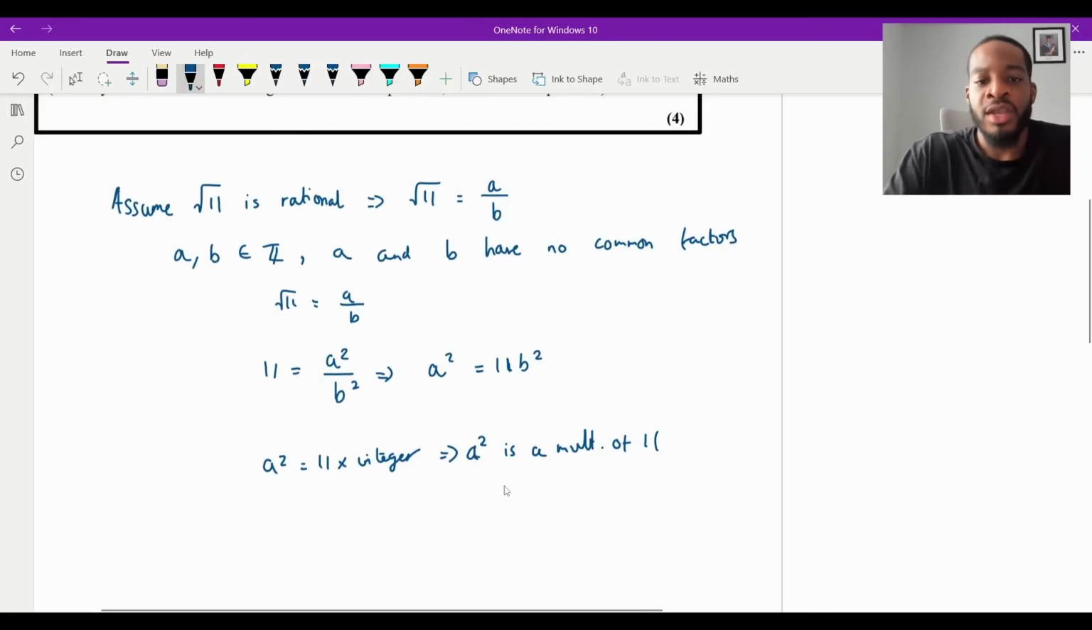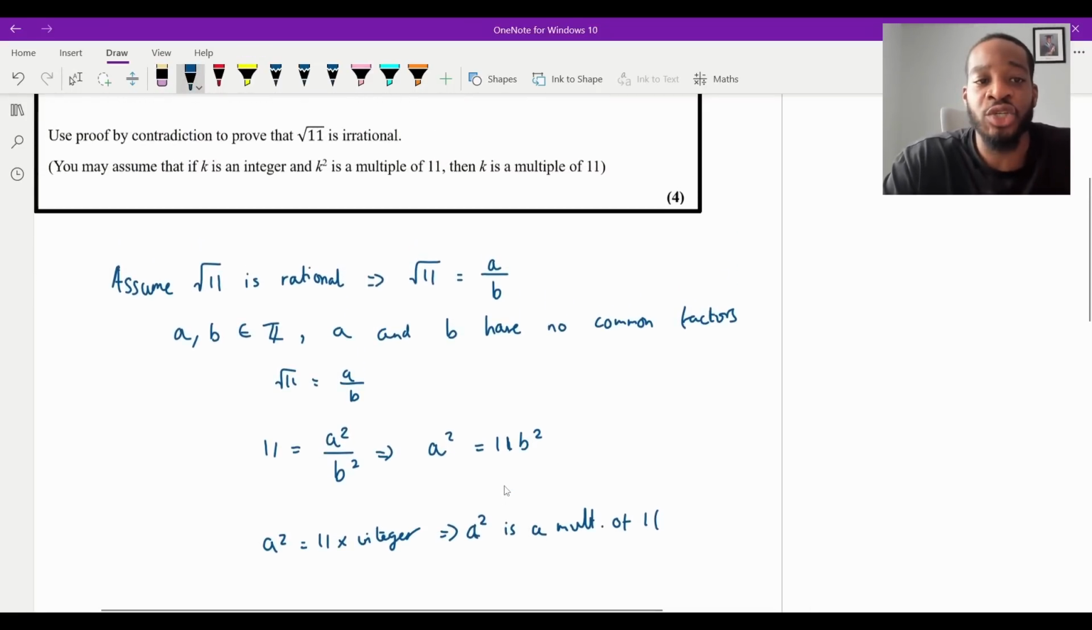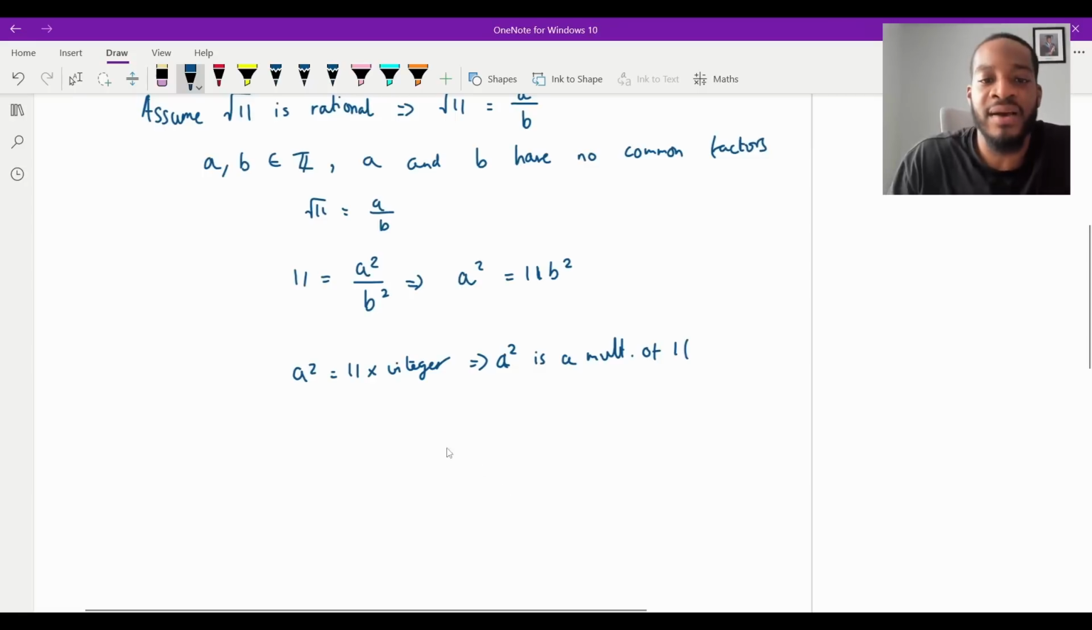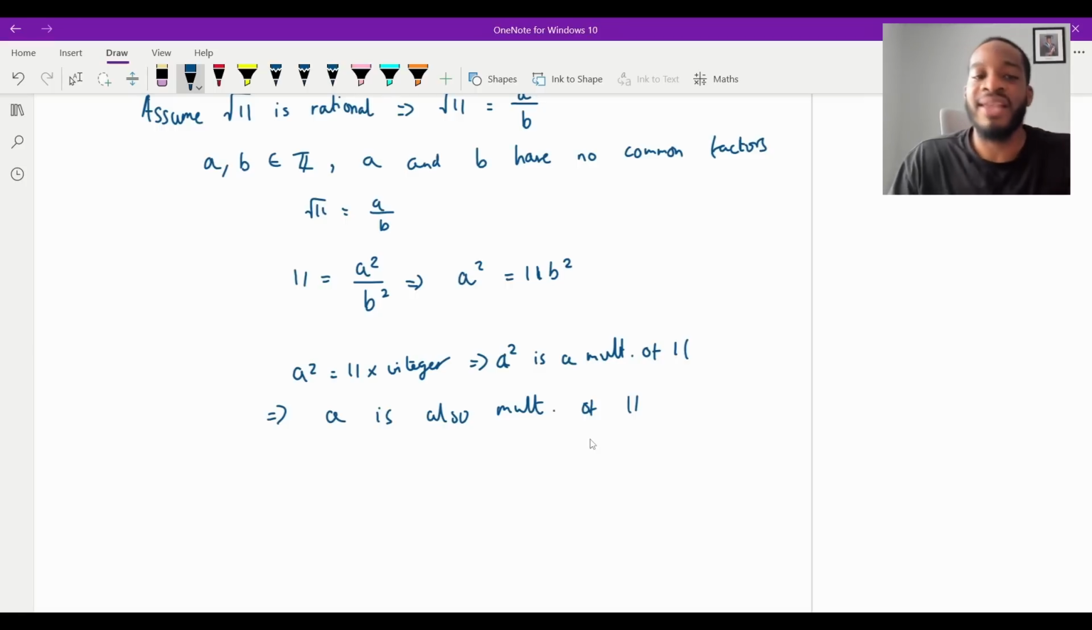Perfect. Right? Now, we've seen that a squared is a multiple of 11. We can assume that if k is an integer and k squared is a multiple of 11, then k must be a multiple of 11. So what we can say here is that from that assumption, a is also a multiple of 11. A multiple, multiple for short, of 11. All right, so a is a multiple of 11.